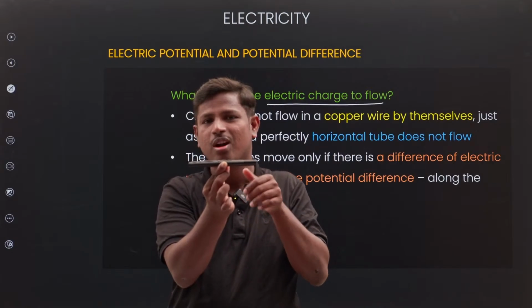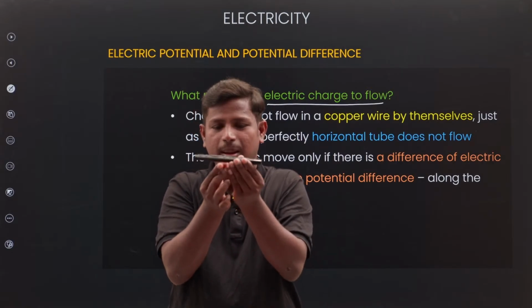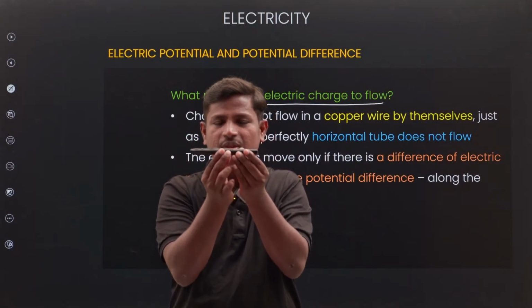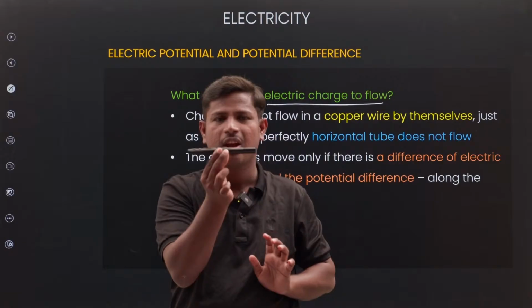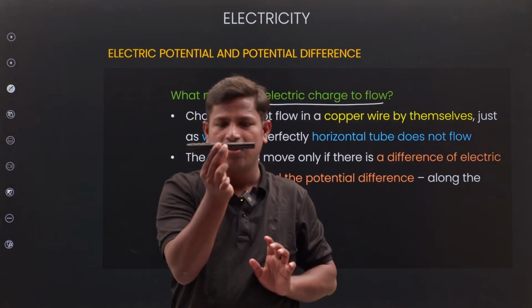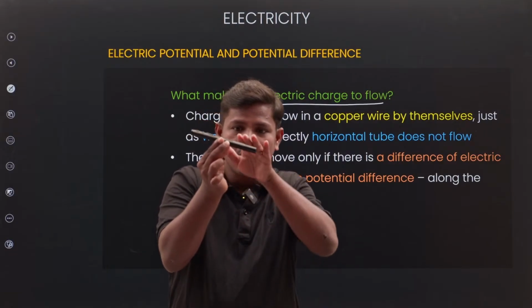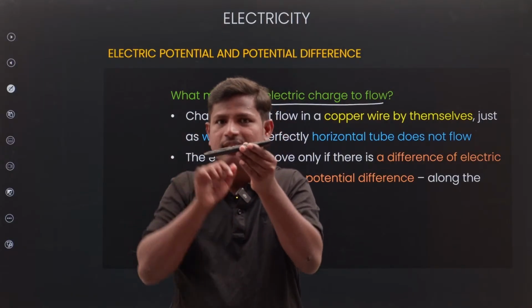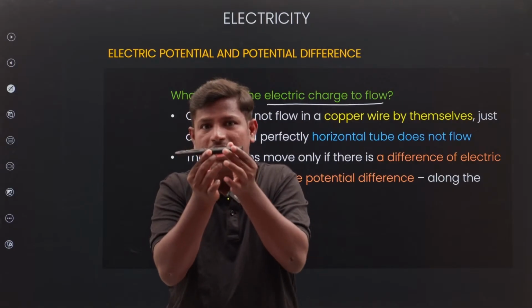Sir, if you use more water, it will flow. No, my dear. Take a less amount of water only. Okay, I am taking a very small amount of water in a pipe. If I tilt like this, what happened? Water flows this side, right? Or if I tilt like this, water flows this side. So water is flowing.